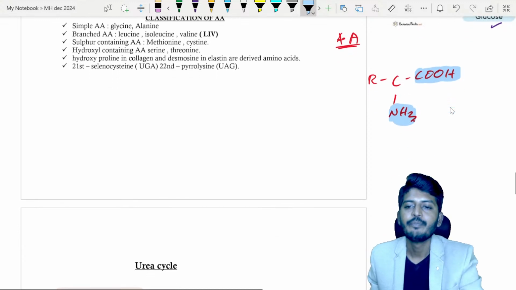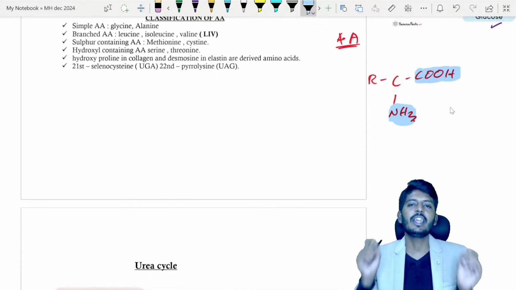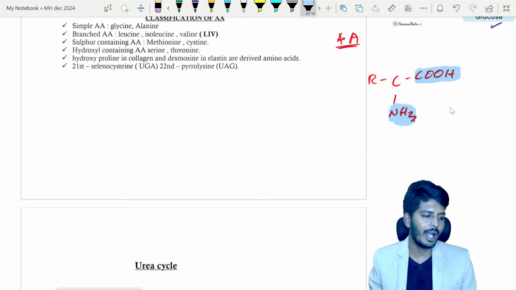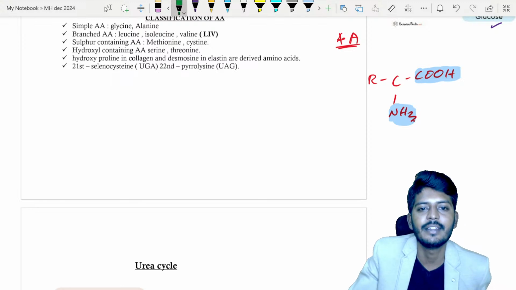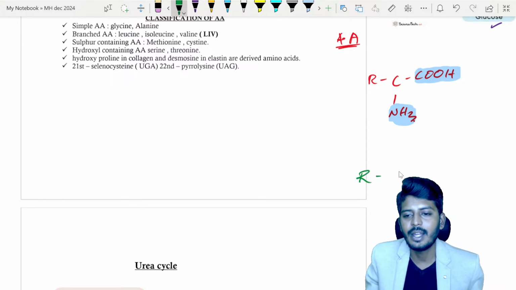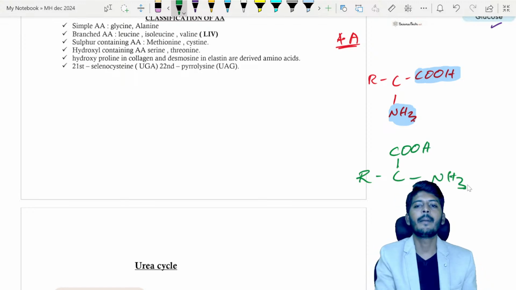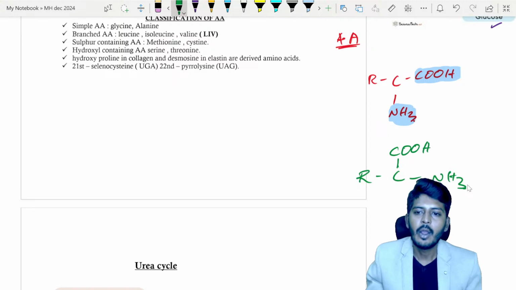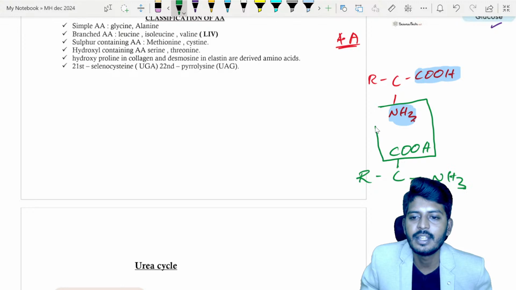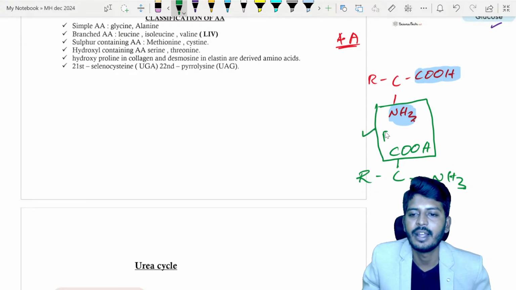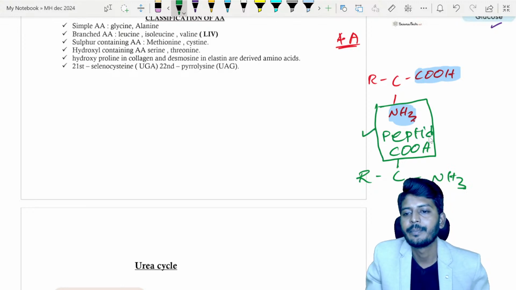So for example, if you take a protein, all proteins are made out of amino acids. If one amino acid is binding with another amino acid, where will it bind? This is the question. So the R group is there, let's imagine COOH is there, and here I will write NH3. One amino acid's amino group binds with the COOH group of another amino acid. We call it a peptide bond.